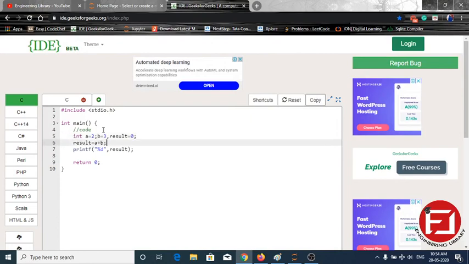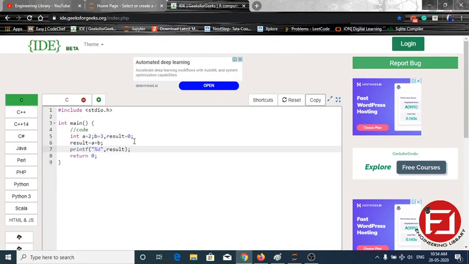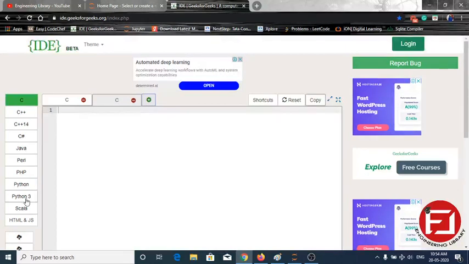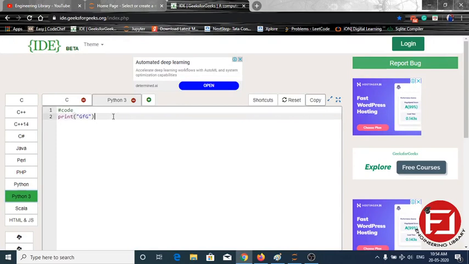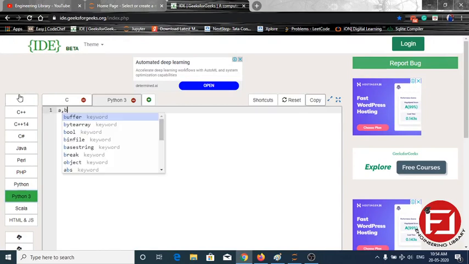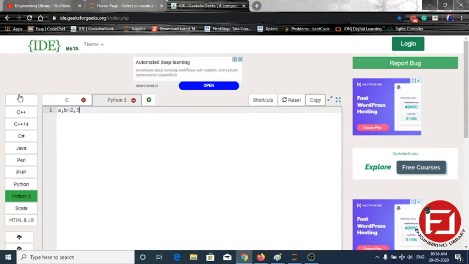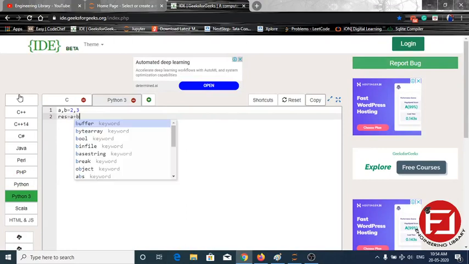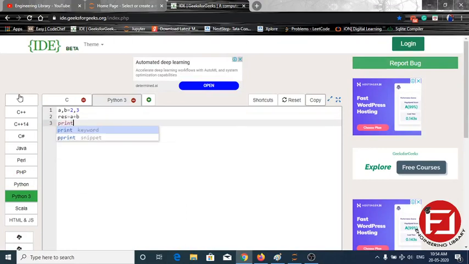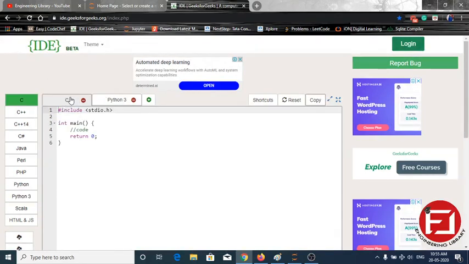Okay, so we return this. The number of lines of code in this might not be reduced, but the common difference we are going to observe is this: we declare A, B = 2, 3, then res = A + B, then print res.